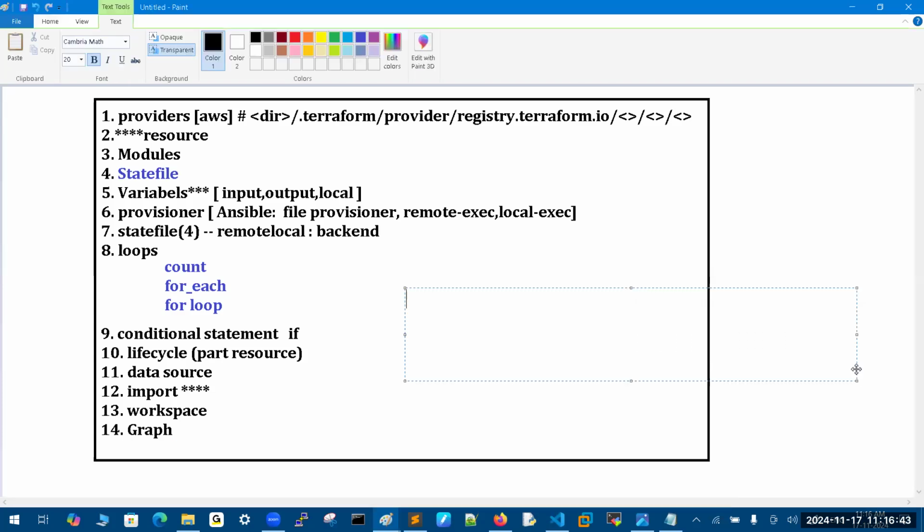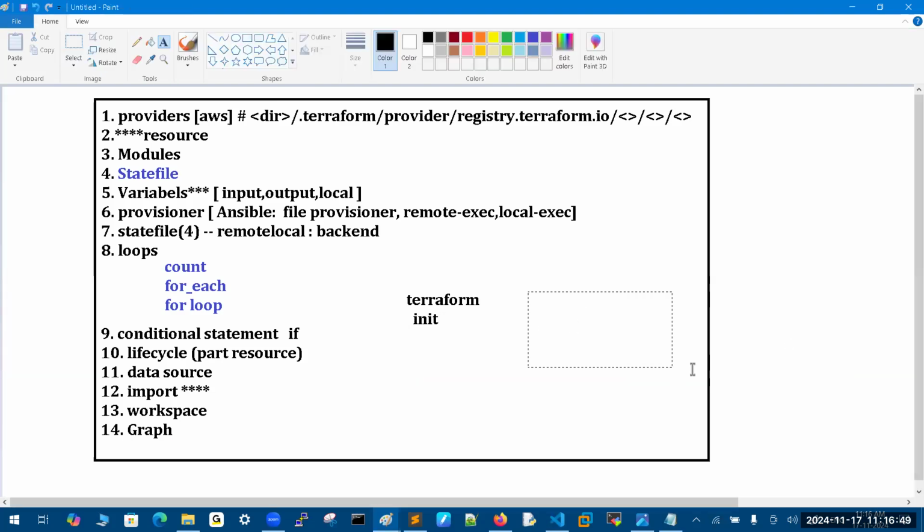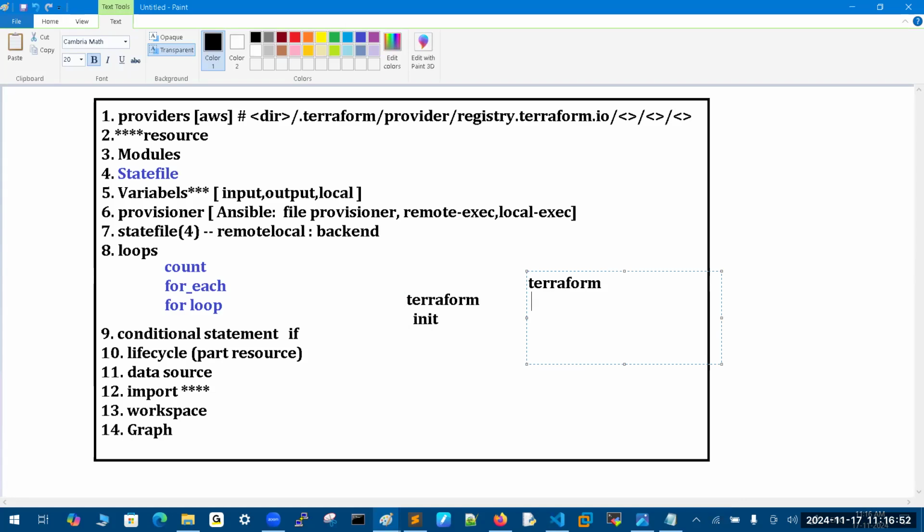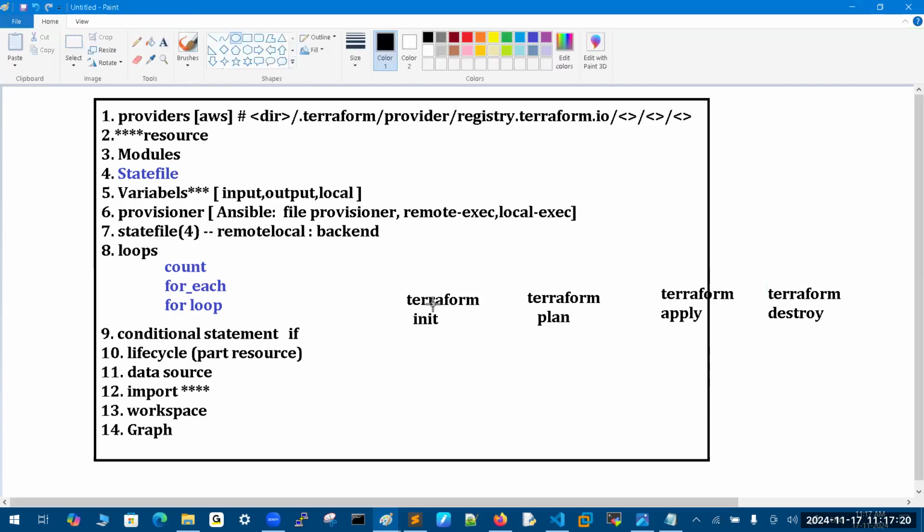And your complete configuration contains just three commands. Mainly I'm writing Terraform init, Terraform plan. You can take the plan into one variable or no variable at initial level. And the final command is Terraform apply. That's all. These three commands are enough to create. Then after, Terraform destroy. That's all. These are the four major commands we will use, but these are the major four stages we have.